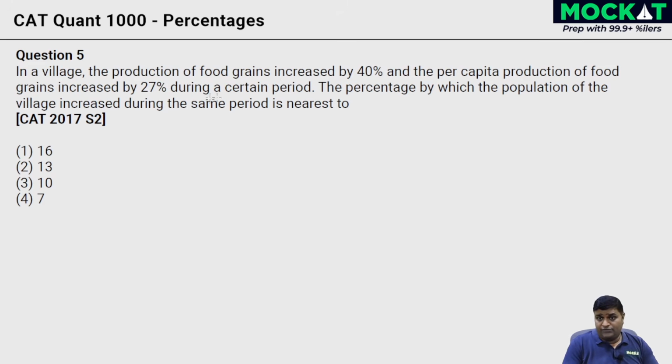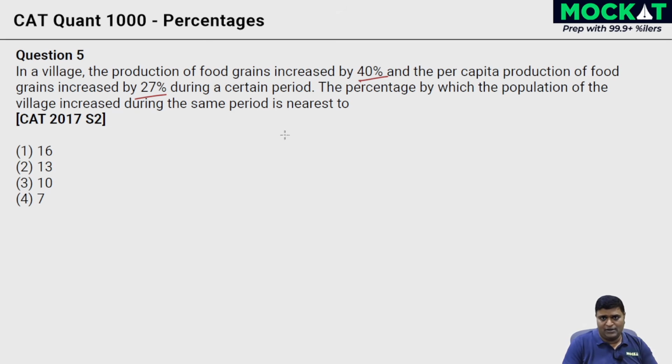In a village, the production of food grains increased by 40%, and the per capita production of food grains increased by 27% during a certain period. Again, percentages, but hold on, something slightly different over here. Production of food grains, how much we produce. Per capita production. Per capita is production by population. Find the percentage by which the population of the village increased.